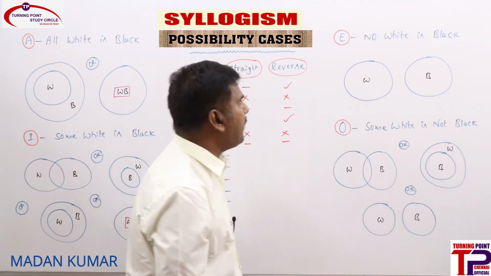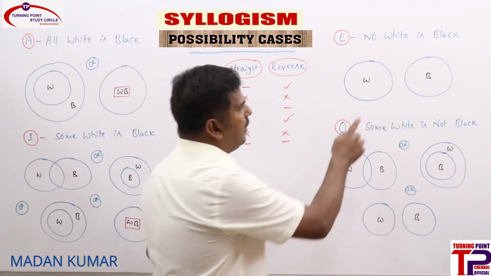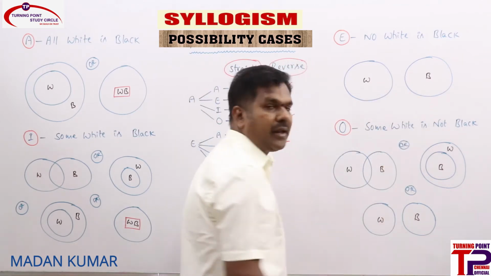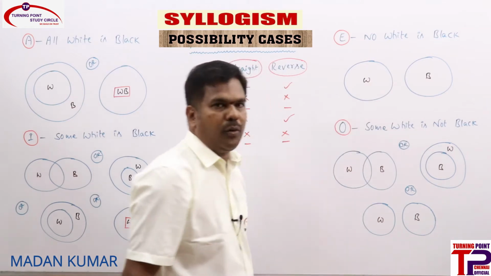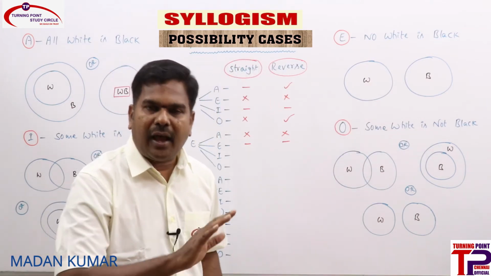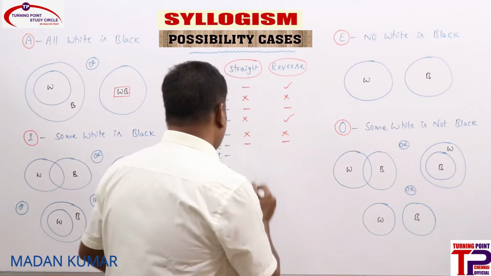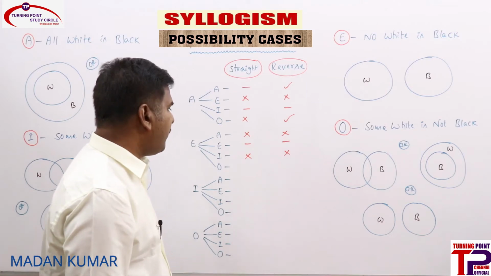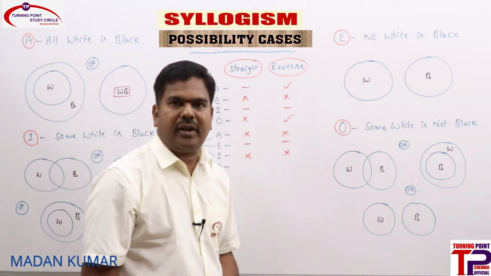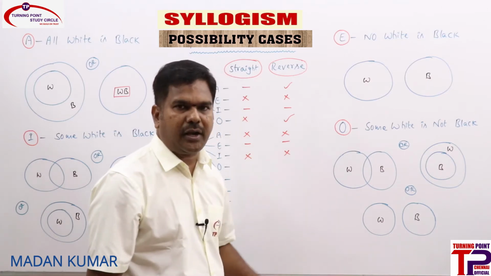Now see the I statement. Whenever an E statement is there, can I say that some white is black? Can we say some white is black here? No. Can we say that some black is white here? No. Whenever an E statement is there, I straight is not a possibility, and I reverse is also not a possibility.